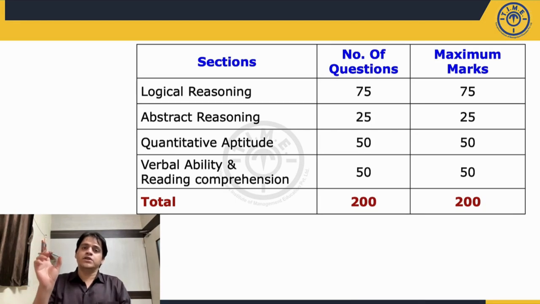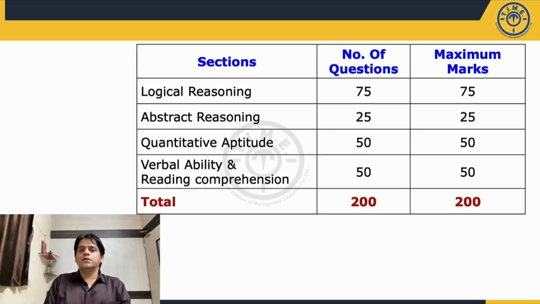It started with logical reasoning 75 questions, and then there were abstract reasoning 25 questions, then quant 50 questions, and verbal reasoning and reading comprehension 50 questions. So they went in that order, but you can jump to any of the sections by clicking on that drop down menu and selecting which section you want to go to.